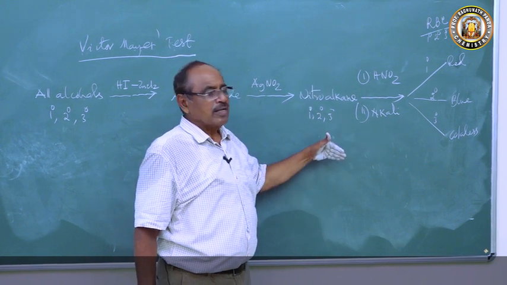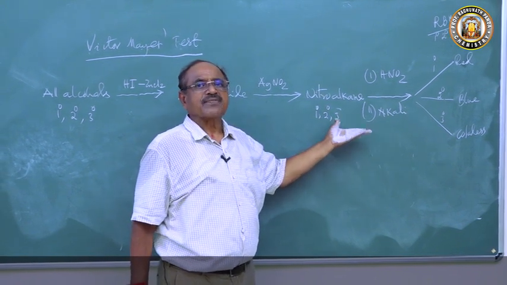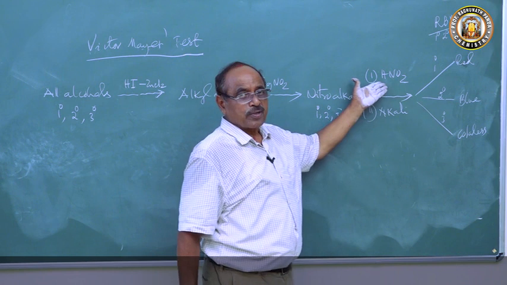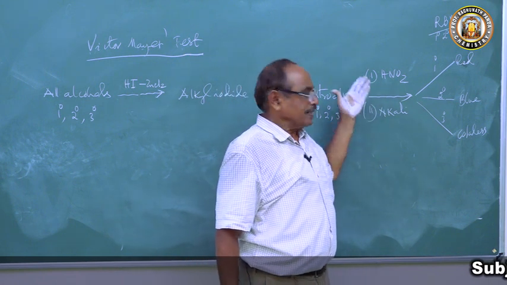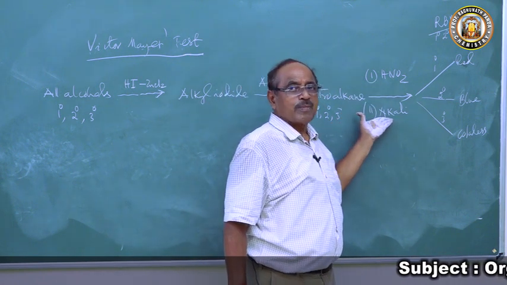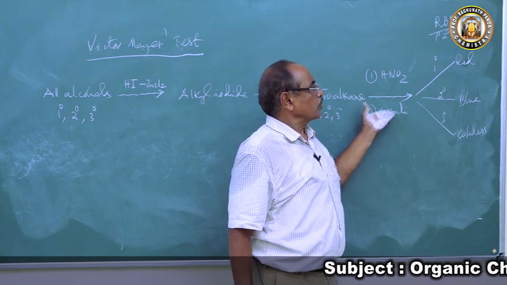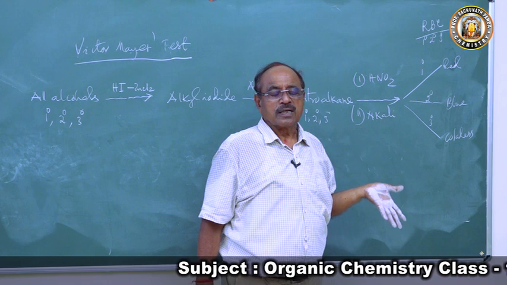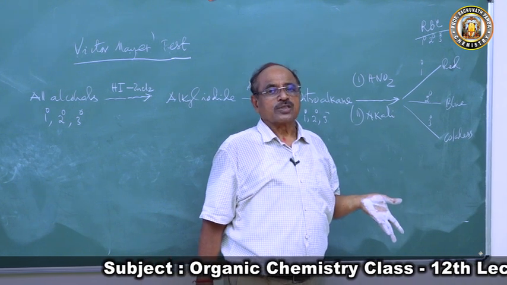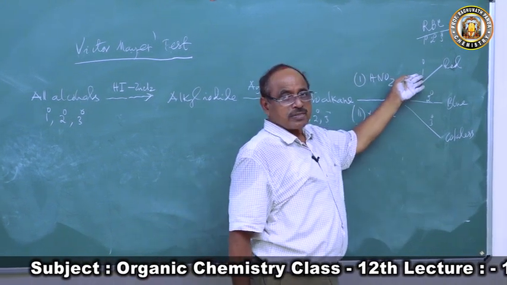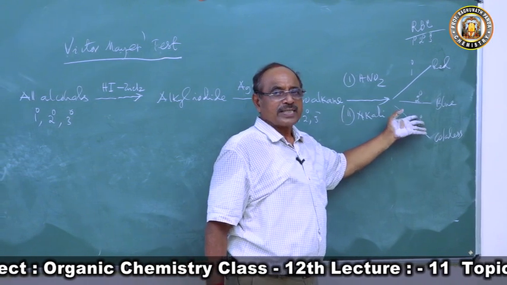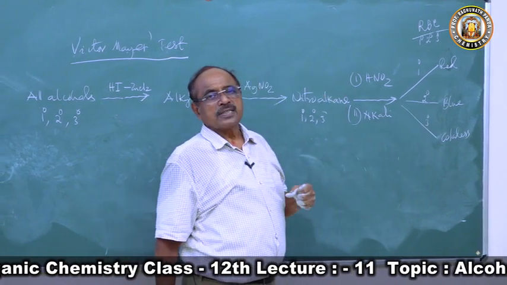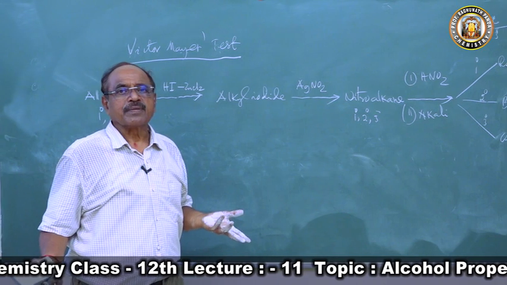The nitroalkanes of 3 different alcohols react differently with nitrous acid. And then on addition of sodium hydroxide, an alkali, they produce 3 different colorations, R, B, C: red, blue, colorless. So primary alcohol gives red coloration, secondary alcohol gives blue coloration, tertiary alcohol remains colorless, hence they can be distinguished.